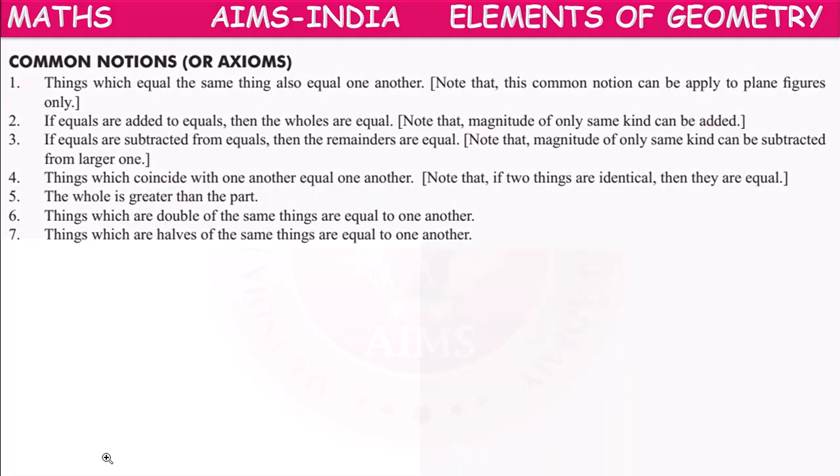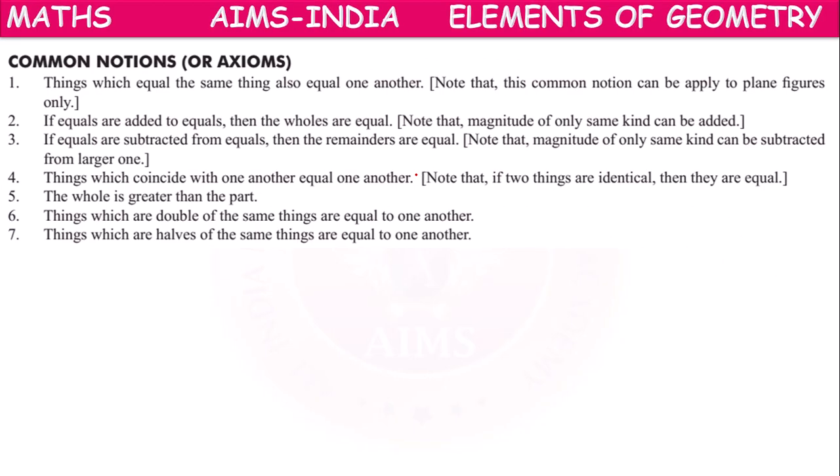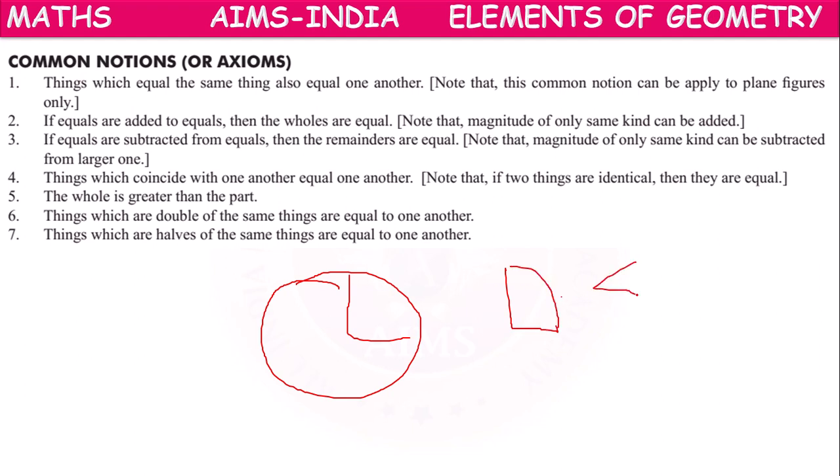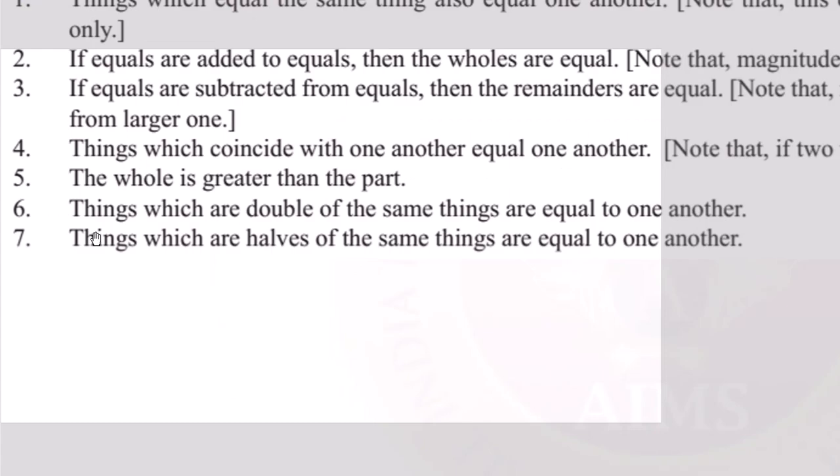Next. Fifth axiom, children. The whole is greater than the part. If I am having a whole circle, if I cut 1 by 4th of the circle, 1 by 4th of the circle is always less than the whole, or the whole is always greater than 1 by 4th. So the whole is always greater than its part. That is the fifth axiom, children.